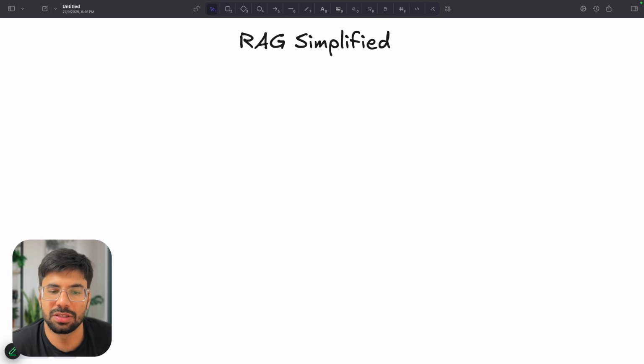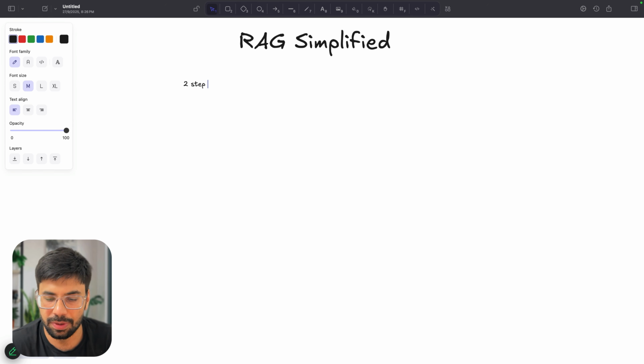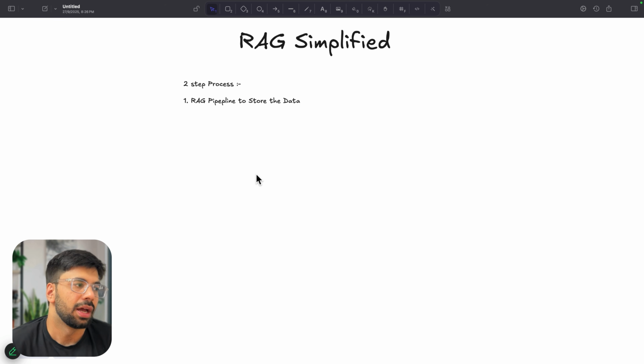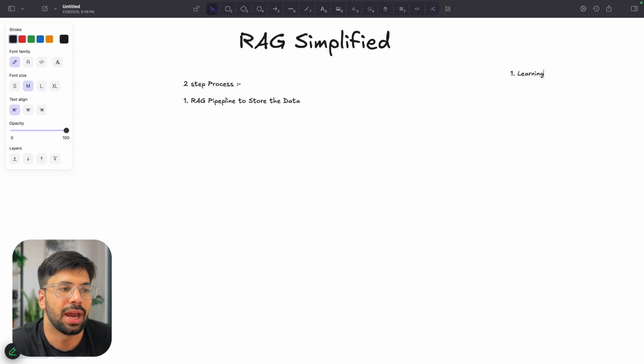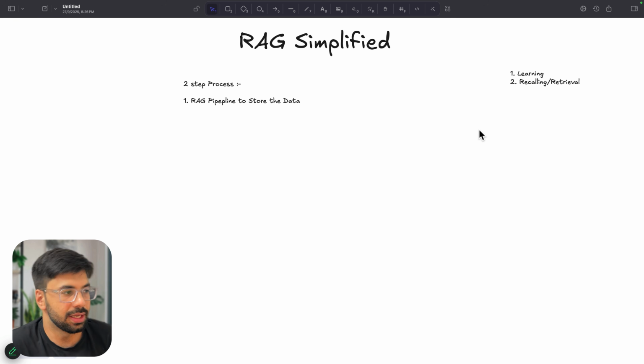So what normally happens, we normally are having some information. Now RAG also, or RAG rather, is a two-step process in a similar manner. The very first step is going to be, let's say, the RAG pipeline to store the data. Just like in the example which I told you, how we were able to learn something, the first step was learning, and then the second step was recalling or retrieval. In a similar manner, RAG also works in two steps.